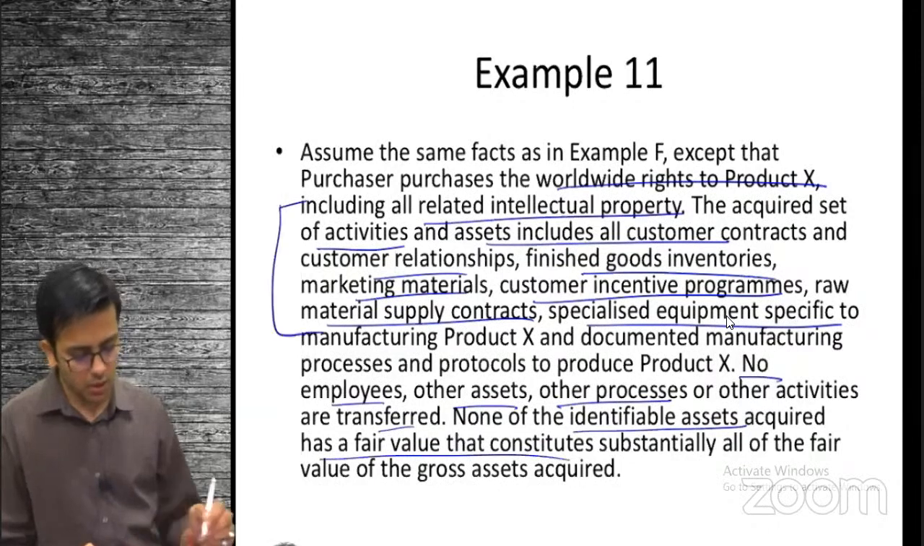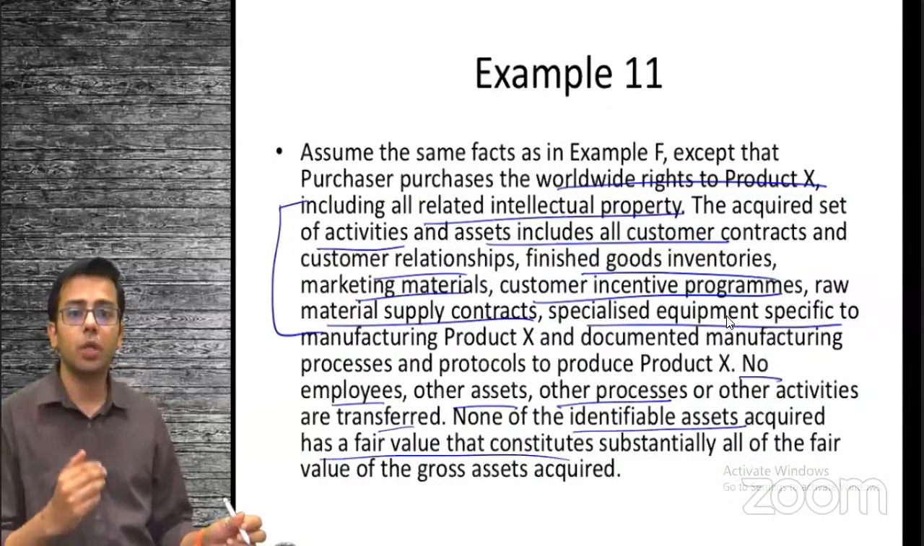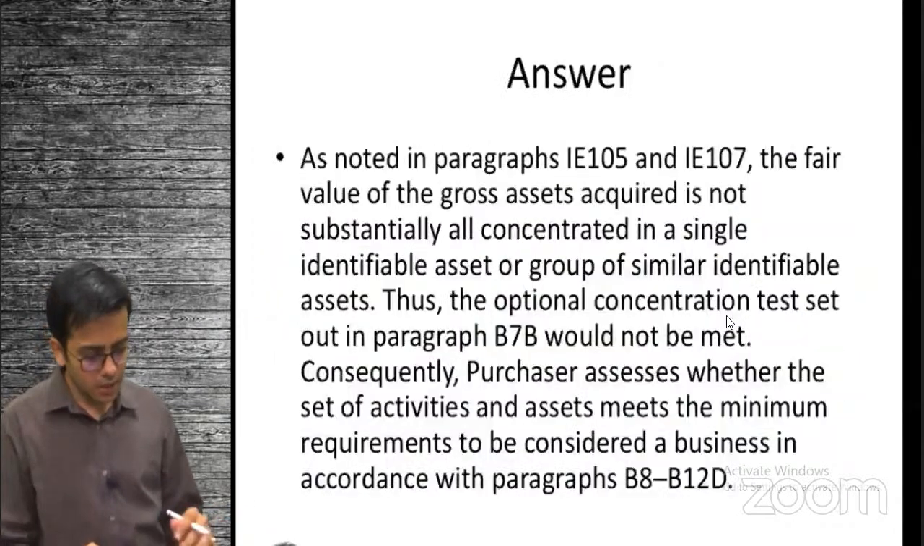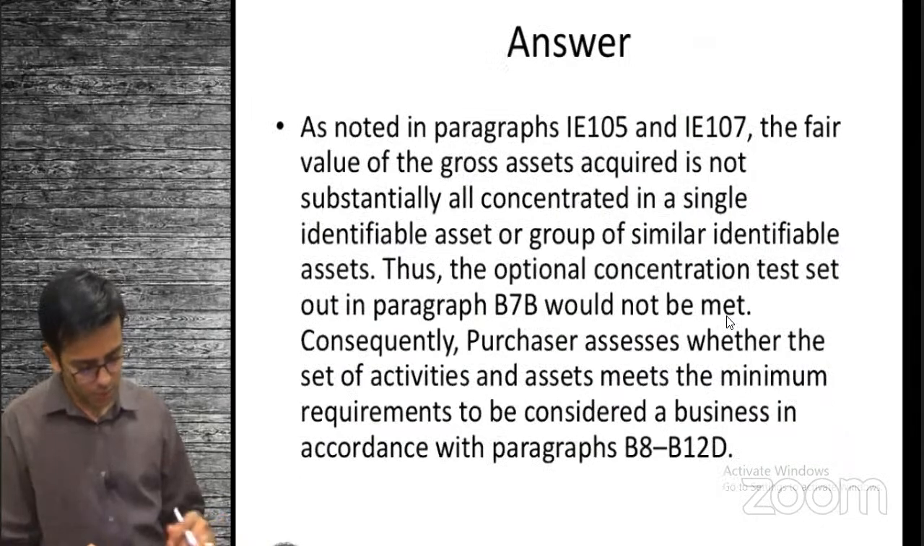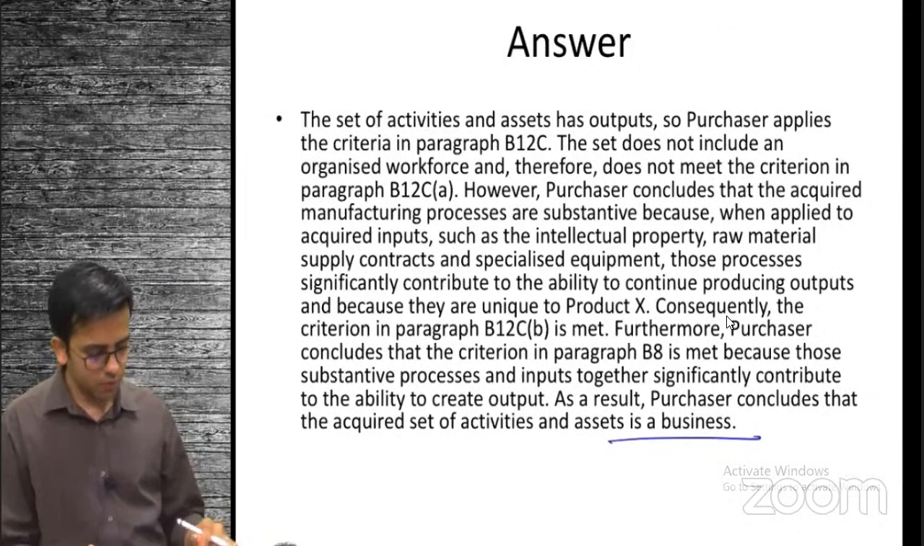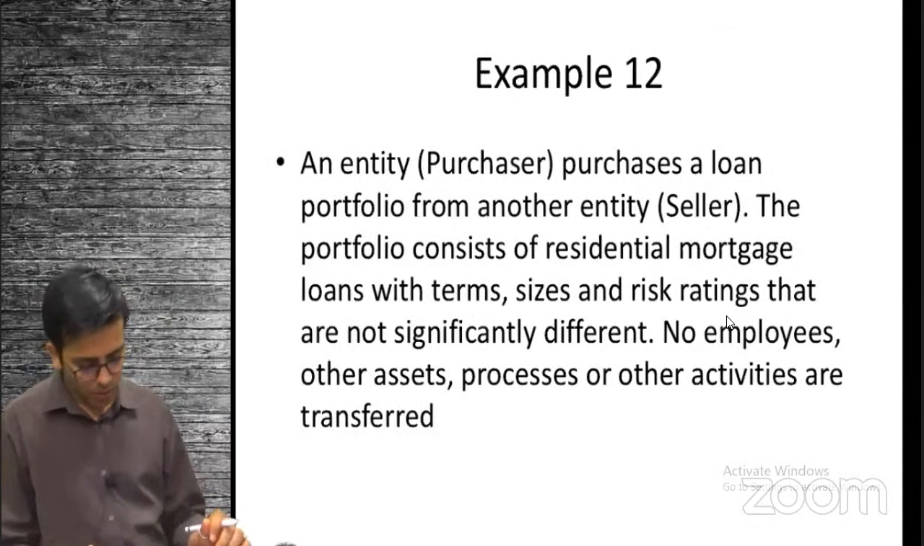But what I can see is a unique process over here comparatively. So when output exists, we have to see organized workforce plus input, or a unique process. I can see there is a unique process over here comparatively. So this does constitute a business. Okay. Moving to example 12.